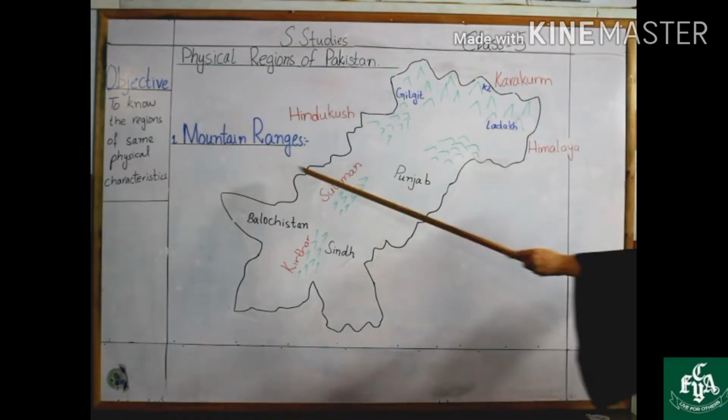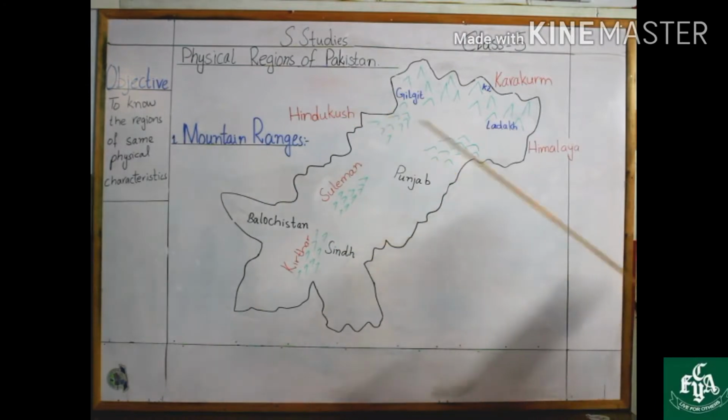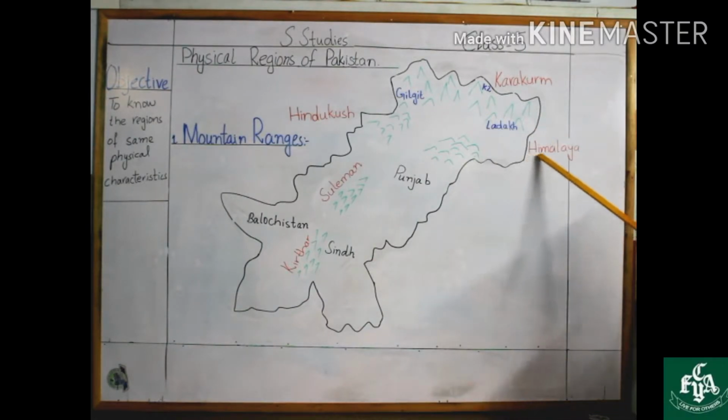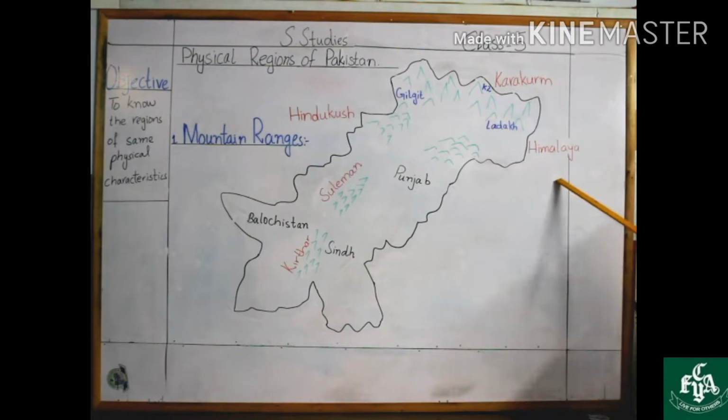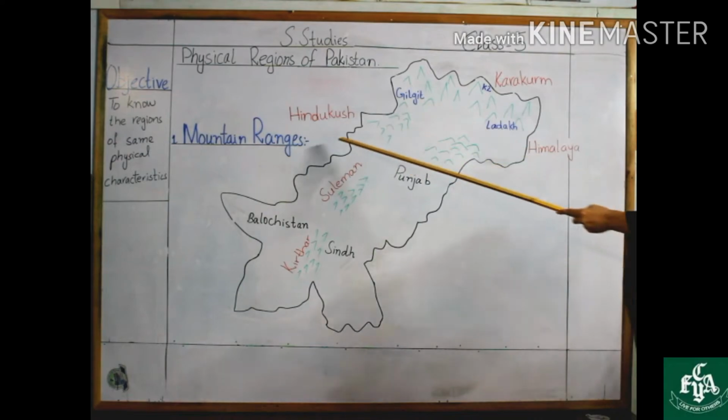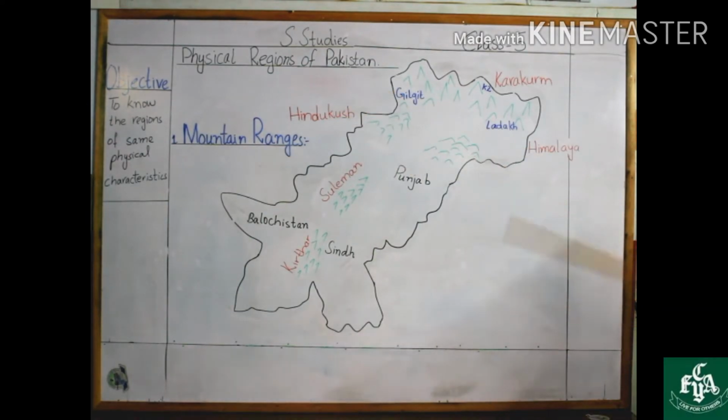Our first region is the mountain ranges. If you see the map, there are basically 2 types of mountain ranges. The one is northern ranges and the other is the western ranges. If you see in the north of Pakistan, we can see the Himalaya ranges. In the north of Himalaya, there lies Karakoram range, and in the northwest we can see the Hindu Kush. Now Karakoram range stretches from Gilgit to Ladakh, and it has the second largest and second highest peak of the world, K2.